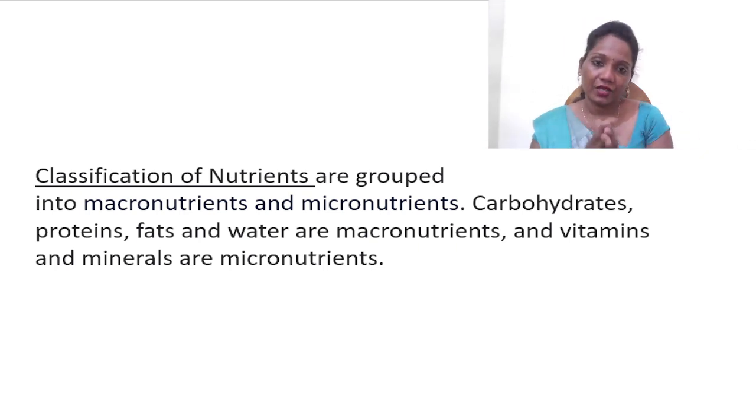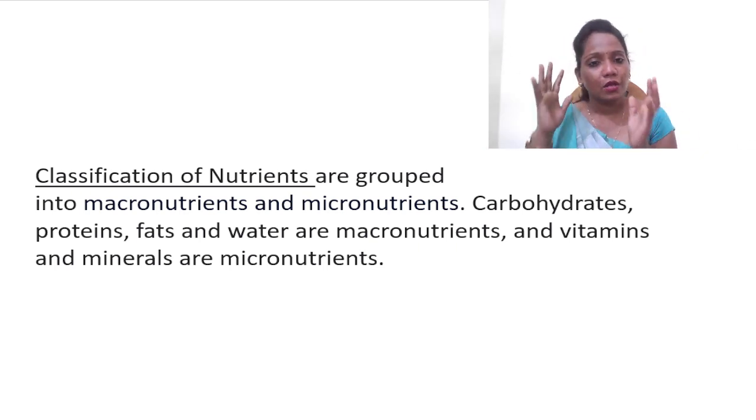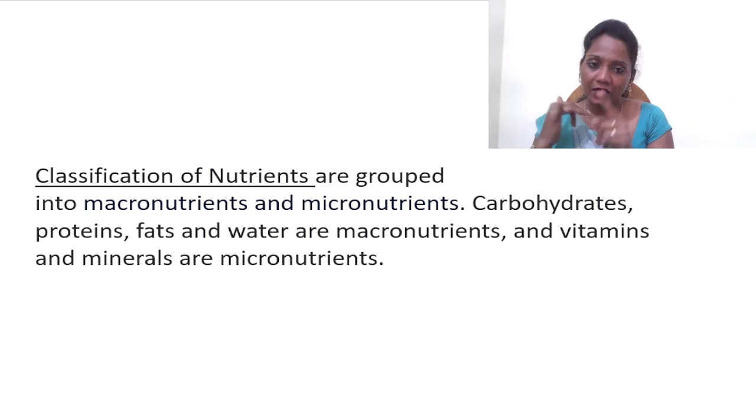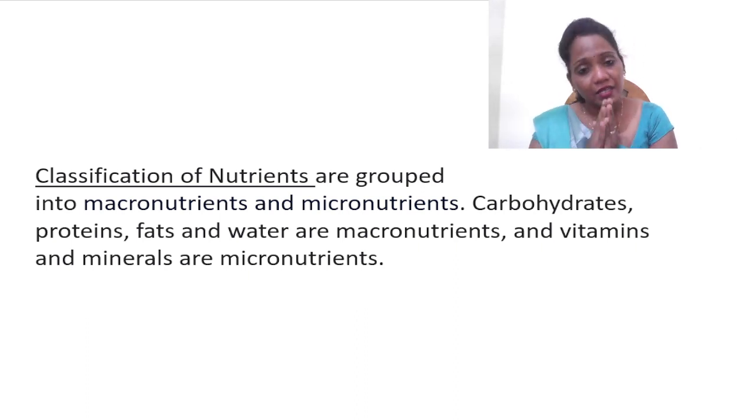And the other classification is micronutrients. Macronutrients are classified as carbohydrates, proteins as well as fat. So these three are classified as macronutrients. Micronutrients means vitamins and minerals. They are very essential for the nourishment of the body, but we take them in a small quantity. That's why we call them micronutrients.